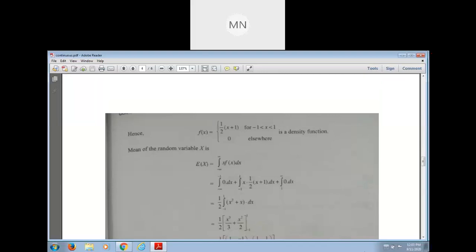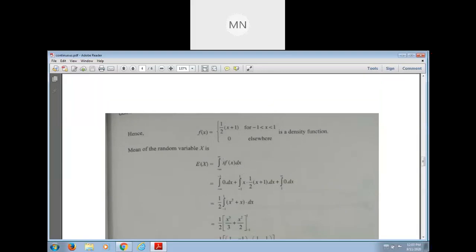Okay, now how do we find the value of the expectation of x? For a continuous random variable, expectation of x is what? Integration of x into f of x dx.